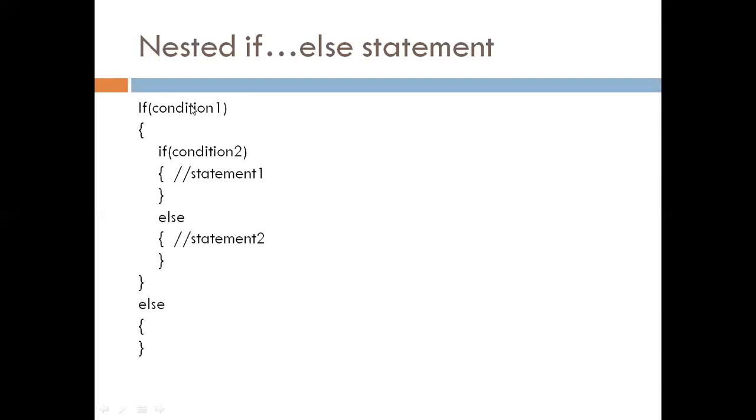If condition 1 is true and condition 2 is false, in that case it executes statement 2. If condition 1 is false, in that case it directly executes the else block. This is the nested if else statement.